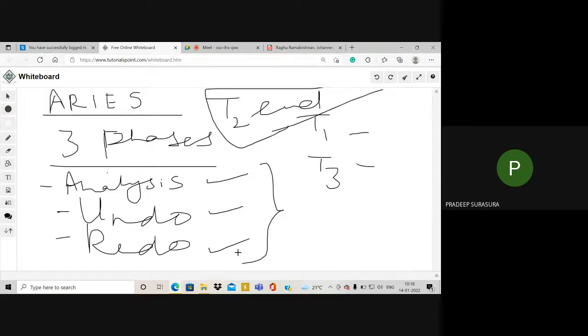If the transactions themselves caused the crash, we will make the necessary changes in the transactions so that the crash will not happen again. The Aries algorithm relies on these three principles, and accordingly the procedure is followed with respect to the three phases.